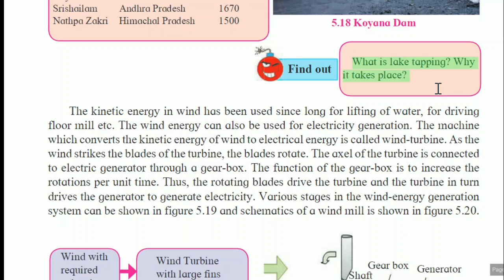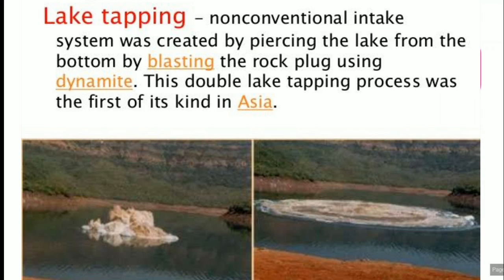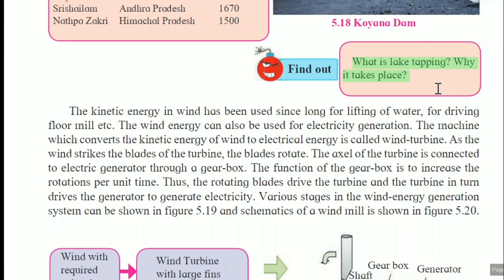Lake tapping is an artificial process where a tunnel is made from the bottom of the lake by blasting dynamite explosive. This process allows the lake water to flow down from the tunnel. So lake tapping means at the bottom side a tunnel-like feature gets formed with the help of dynamite blasting, through which water can flow from the downside through that tunnel. So this concept is called lake tapping.